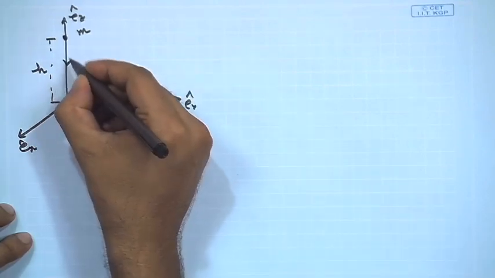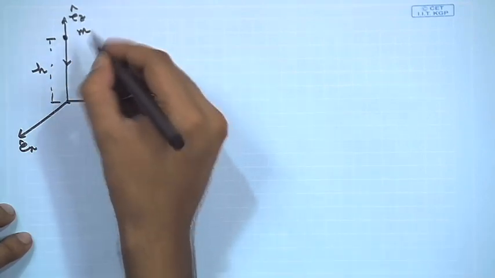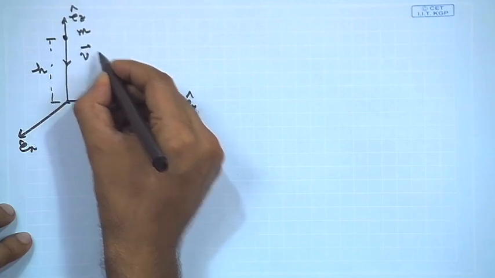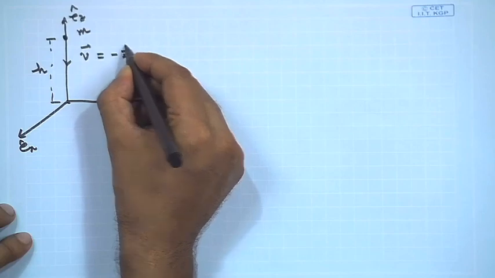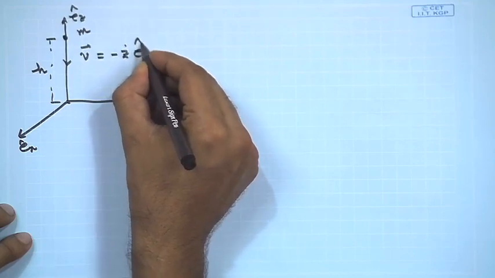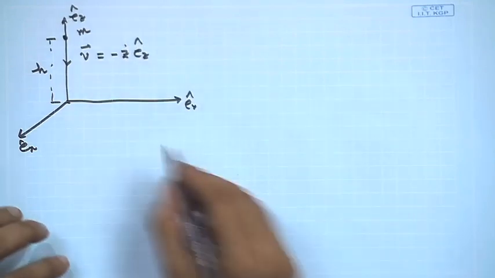Now, as the particle is falling straight, we can assume the velocity v, we can write it as minus z dot Ez cap. So, this is the form of the velocity.